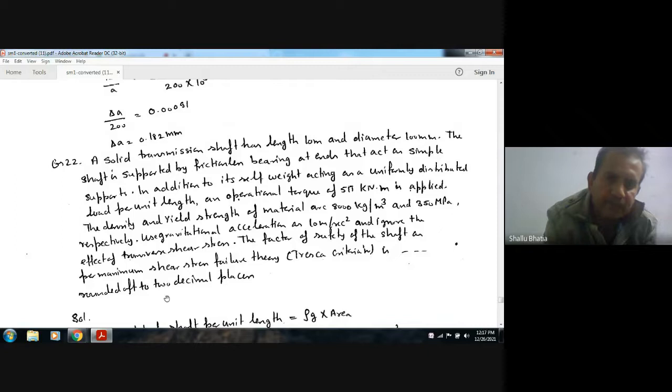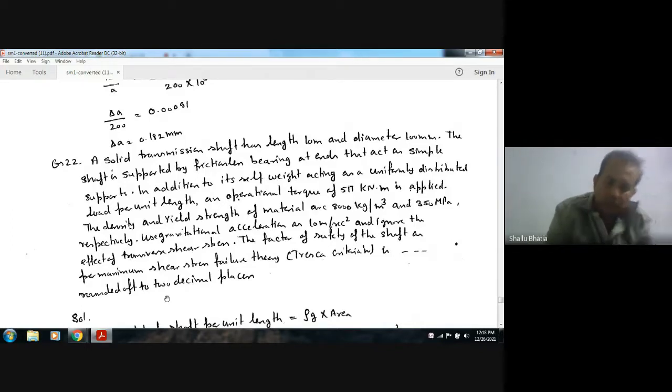The density and yield strength of the material are 8,000 kilogram per meter cube and 350 MPa respectively. Use gravitational acceleration as 10 meter per second square and ignore the effect of transverse shear stress. The factor of safety of the shaft as per maximum shear stress failure theory, the Tresca criteria, rounded to 2 decimals, is?